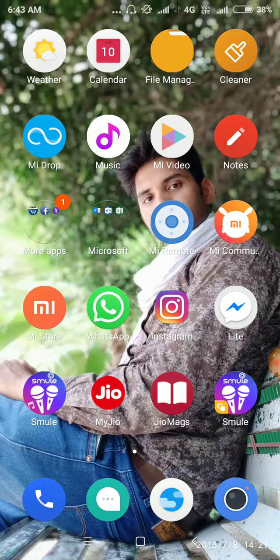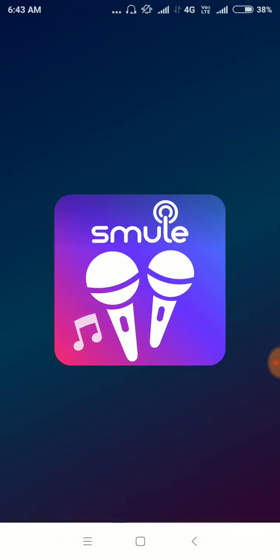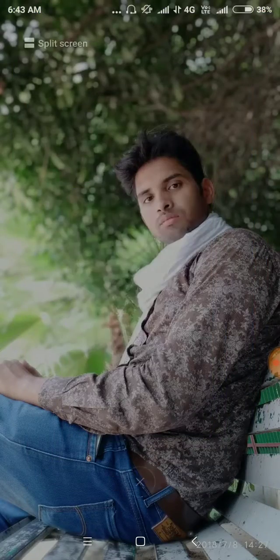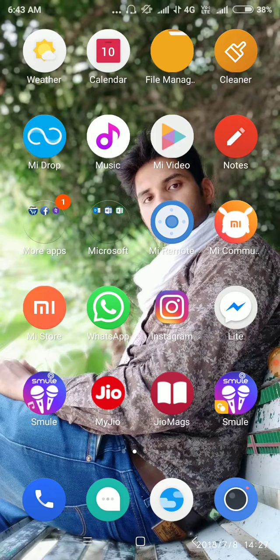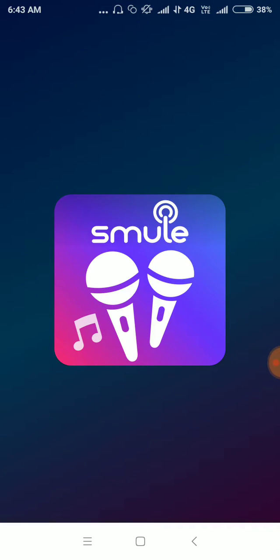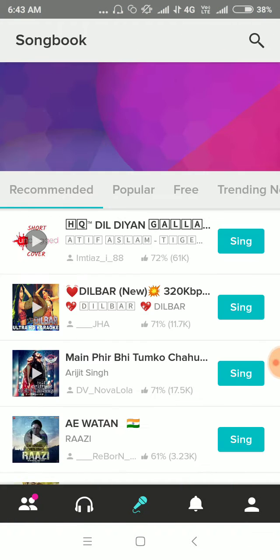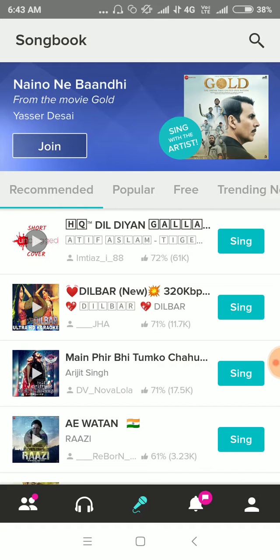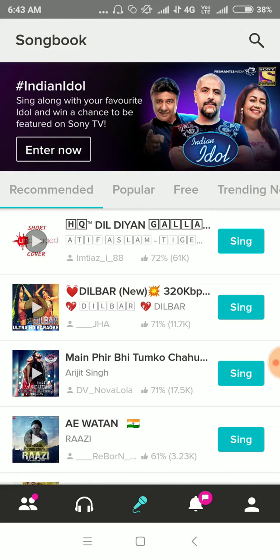As you can see, two Smule apps. In Xiaomi phones we can use dual apps. So the first one is my original account and the second is a fake account. I have logged in through email. As we know that whenever we log in through our email ID, Smule gives 3 days VIP subscription.